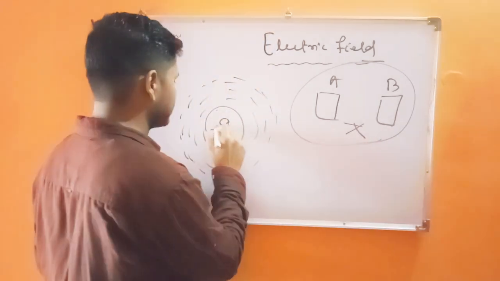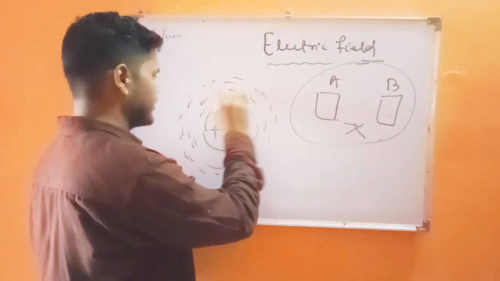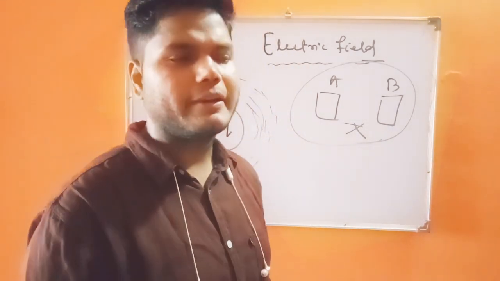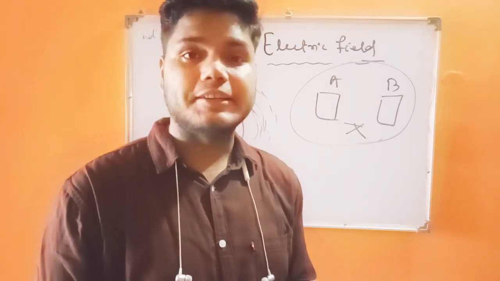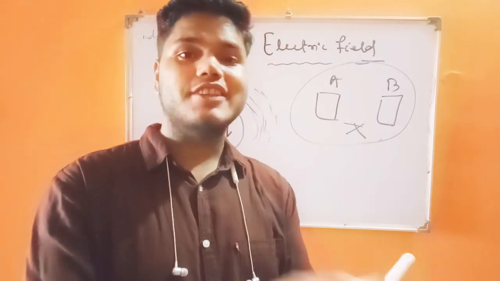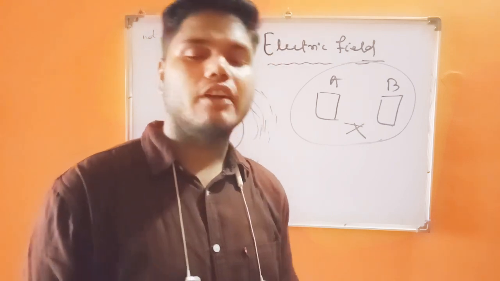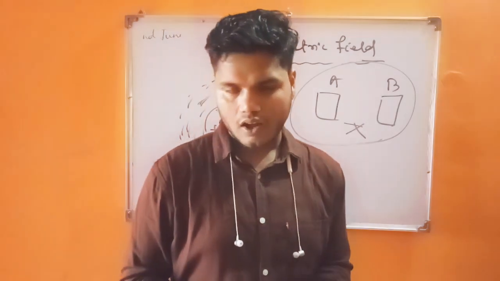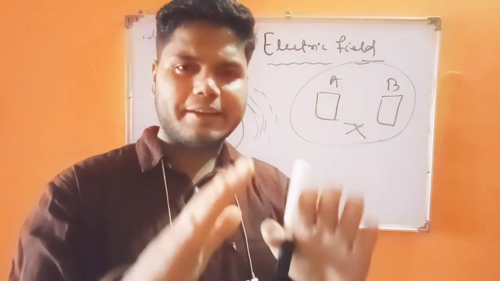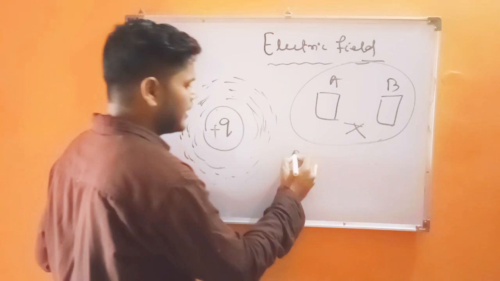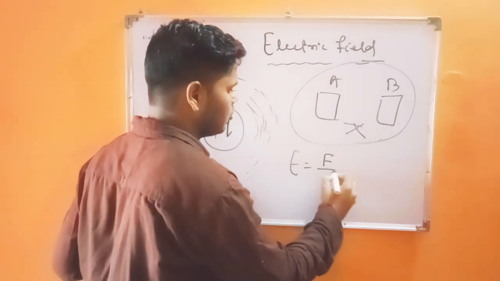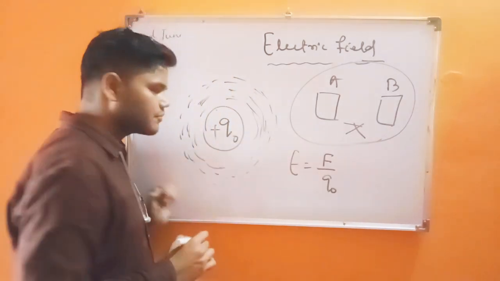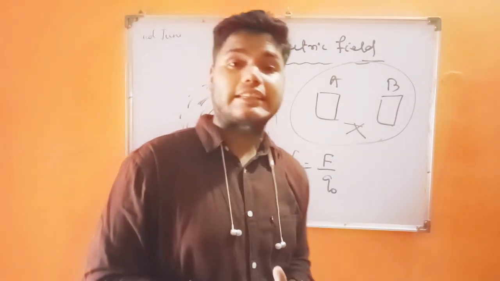Another definition of electric field is that the modified space around the charge is also called the electric field of that particular charge. Mathematically, E equals F upon Q naught, where F is the electrostatic force and Q naught is the test charge.